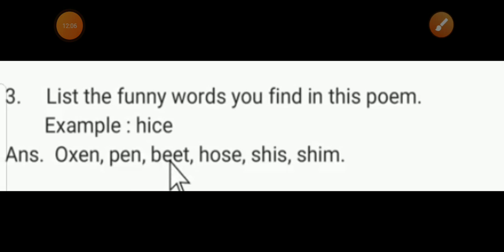Like oxen, pain, bit, hose, she's, and shim. These are the funny words in this poem.